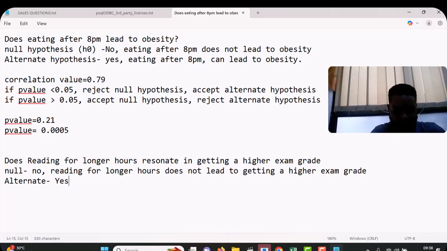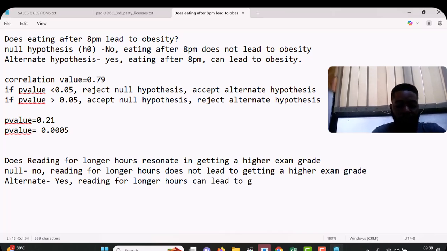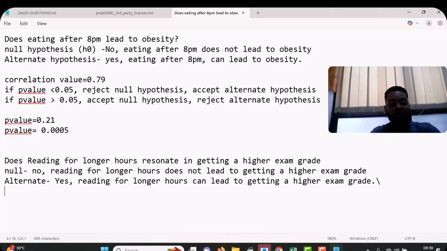It says yes, reading for longer hours can lead to getting a higher exam grade. Okay, that's it.